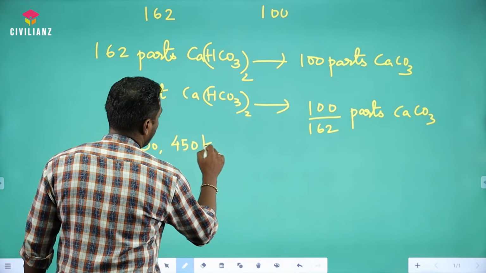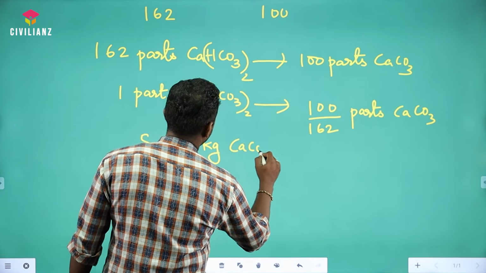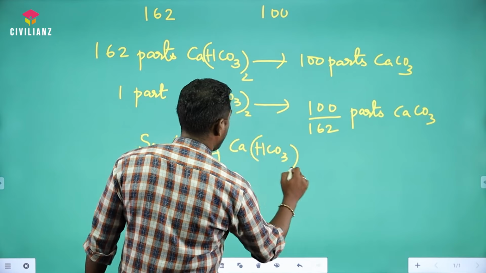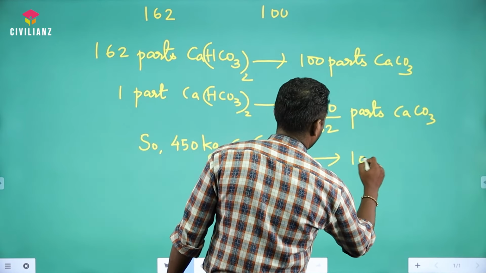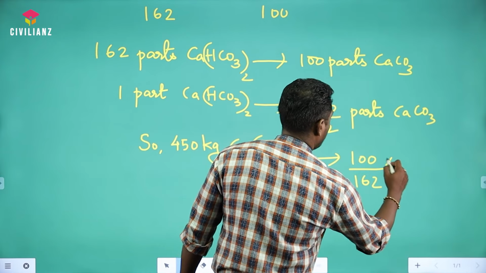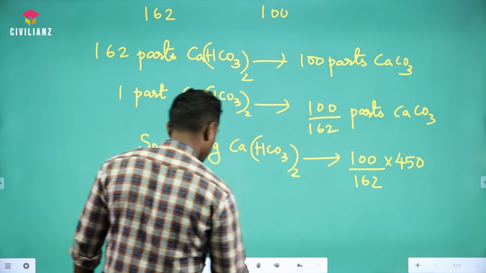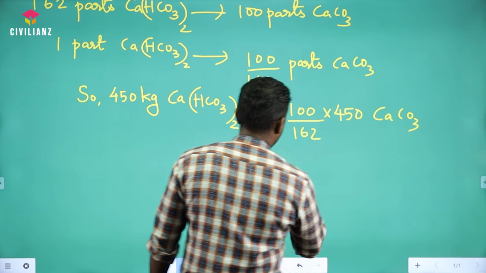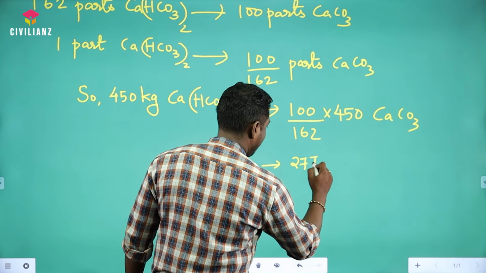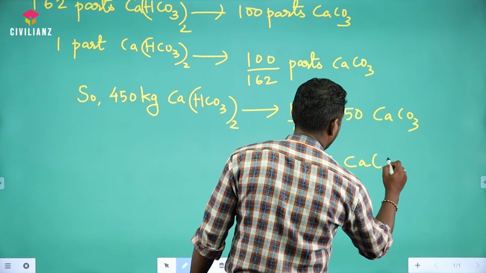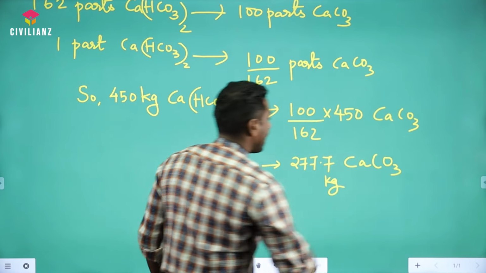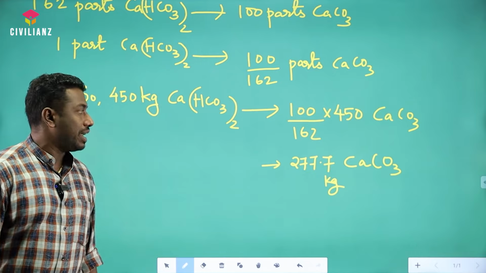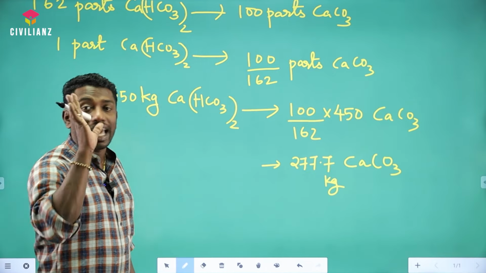In this question, it's given that around 450 kilogram is the calcium bicarbonate requirement, right? So, 450 kilogram calcium bicarbonate is equivalent to around 277.7 kilogram calcium carbonate. So our requirement is 277.7 in terms of calcium carbonate.